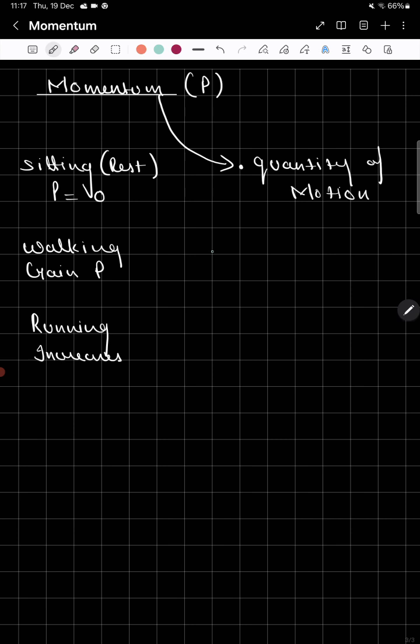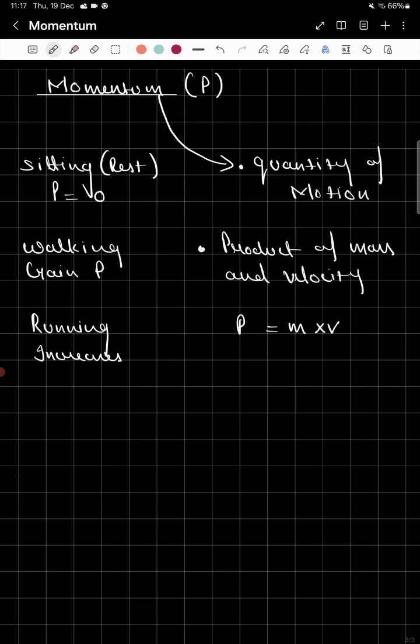This is the first explanation. This is the second: product of mass and velocity. So momentum is defined as the product of mass and velocity. Product means multiply, mass and velocity is equal to momentum. See the way I wrote the definition, and I write here the formula also, that momentum is defined as the product of mass and velocity, or simply mass times velocity is called momentum.